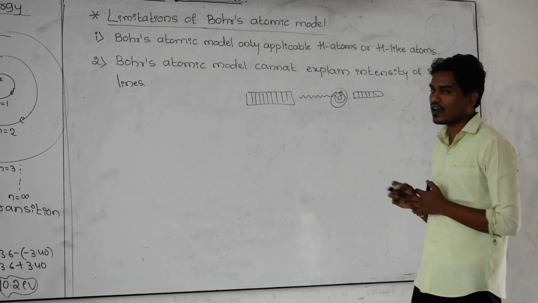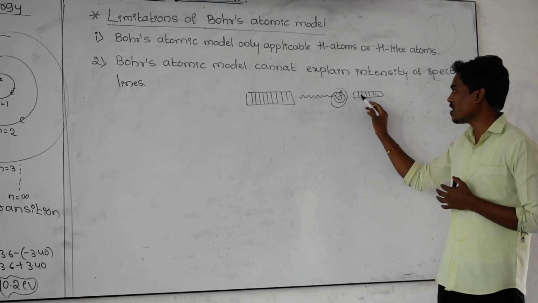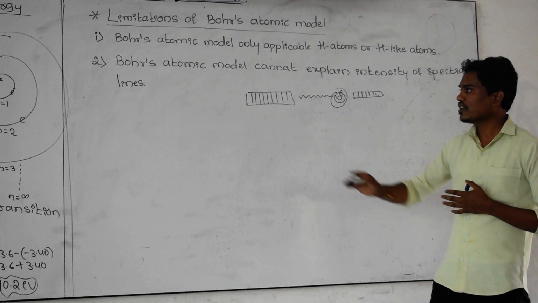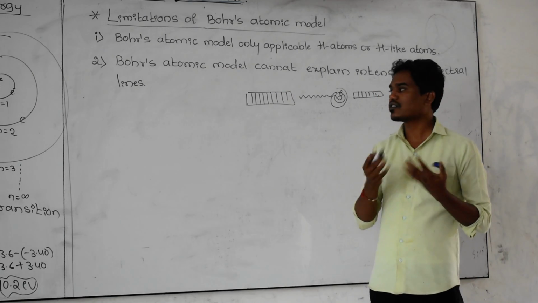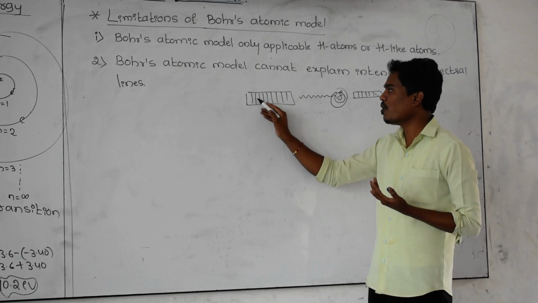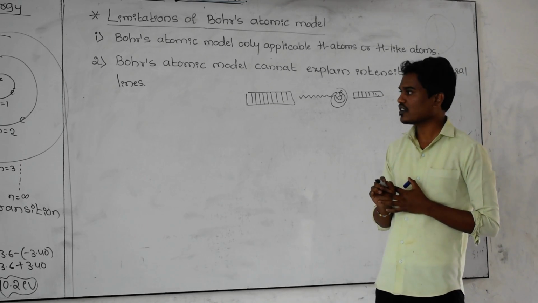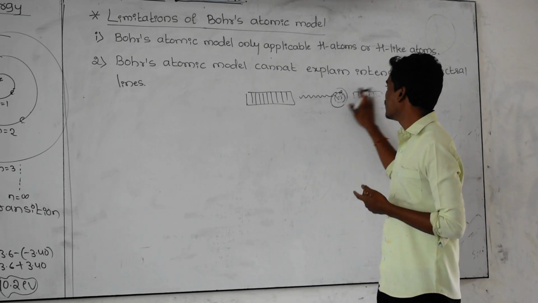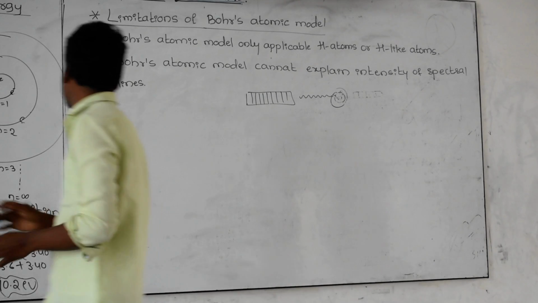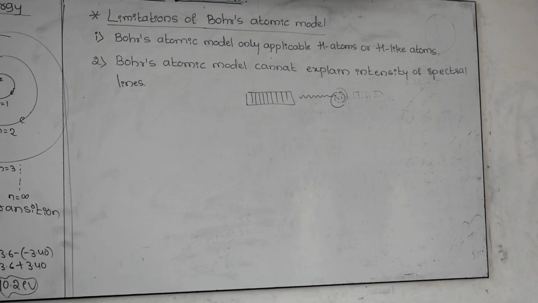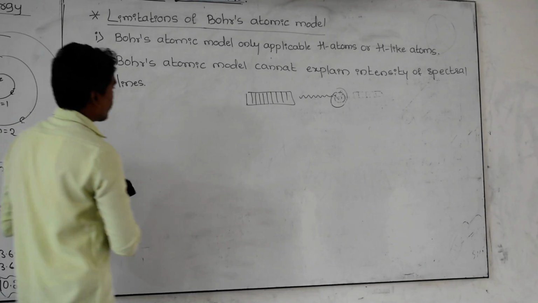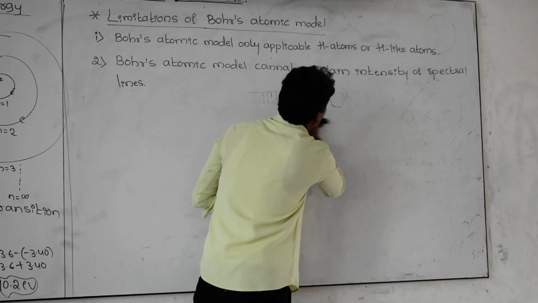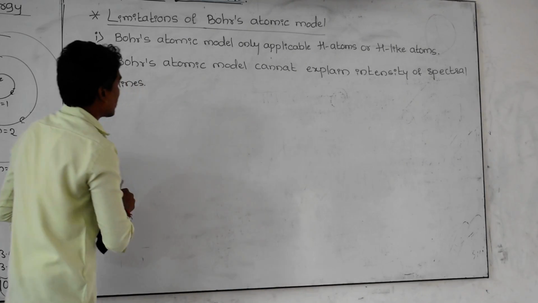In the spectrum, you observe some spectral lines, and Bohr's atomic model cannot talk about the intensity of these spectral lines. That's why this is also one of the drawbacks. This is the second limitation of Bohr's atomic model.